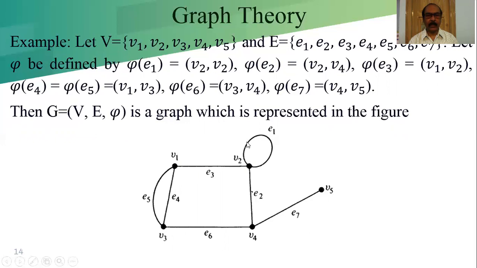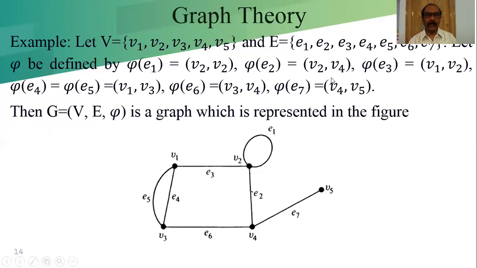In this case, for this edge E1, there is only one vertex V2, but you can write it as V2 comma V2, that is a pair of vertices. That means both end vertices of E1 are V2. Now, what are the vertices here? V1, V2, V3, V4, V5. So V equals, what are the elements of the V set? That is the vertex set: V1, V2, V3, V4, V5. All the vertices are here.